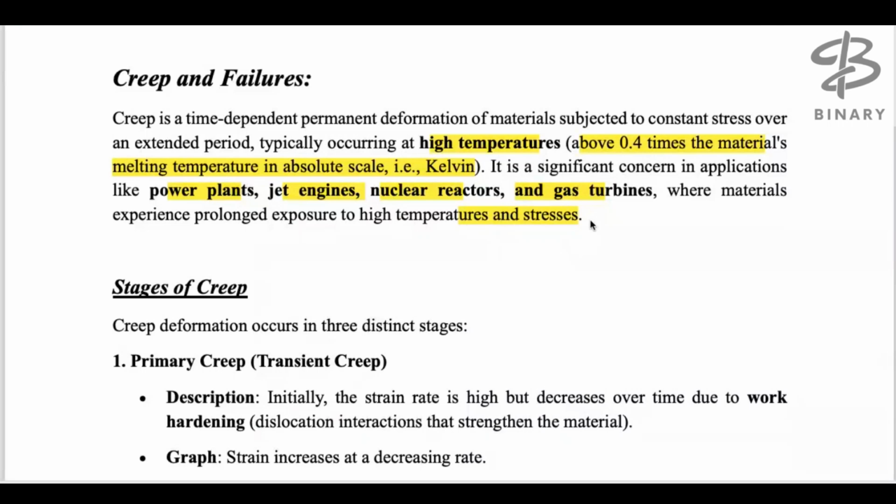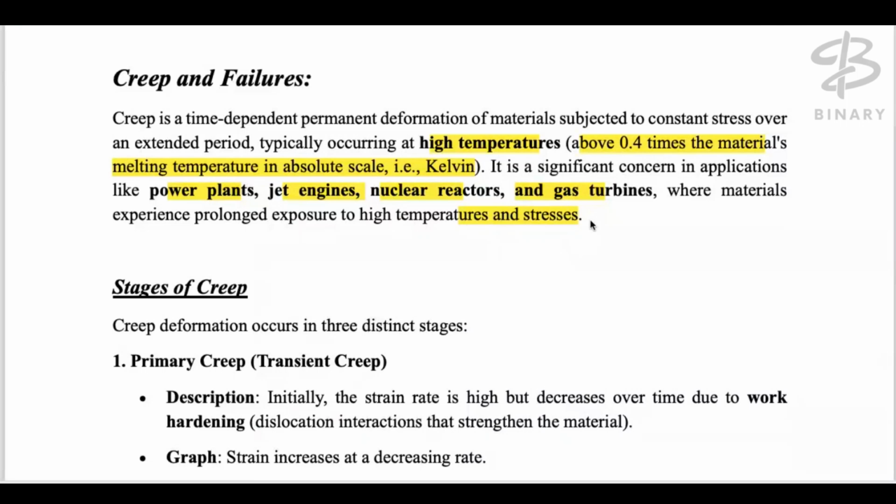Suppose the melting point is 600 Kelvin. We must measure the temperature on the Kelvin scale. Though we have other scales as well, whatever temperature is given, we must first convert it into Kelvin and then multiply by 0.4.